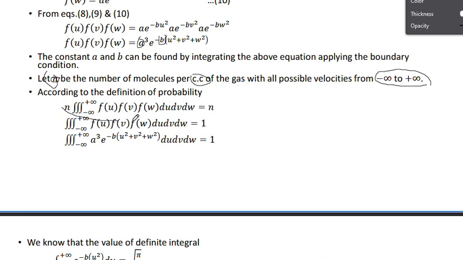Okay, so it is a formula, please remember, please keep in mind: n into the triple integral from minus to plus infinity of f of u, f of v, f of w, du, dv, dw is equal to n. And I cancel this n, then what you get here is one only. And next, f of u, we know this function, this value. So what is its value? Its value is this one. Take and substitute here, then you can get this one. It is copy pasted as it is.